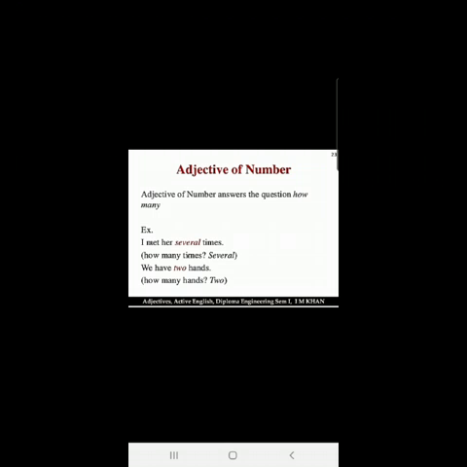I met her several times. We have 2 hands. Here children, times and hands, these are nouns which can be counted. So several and 2, these 2 are adjective of number. They are describing the nouns which can be counted, which are countable. Let us see from your book.